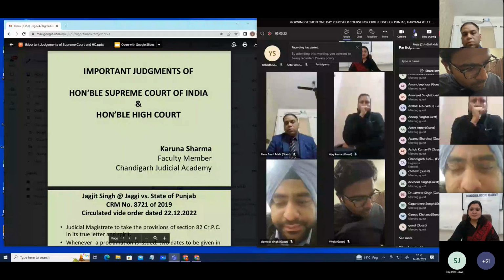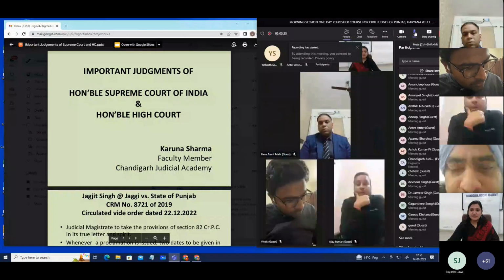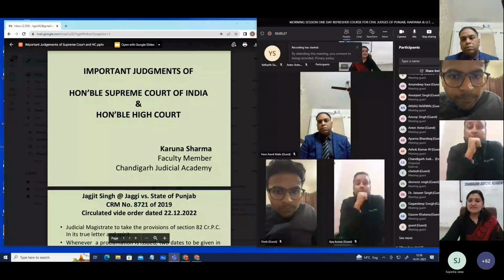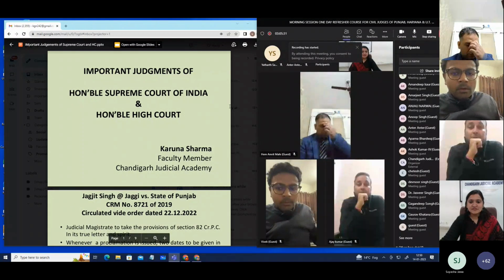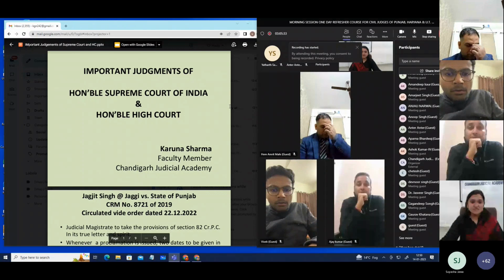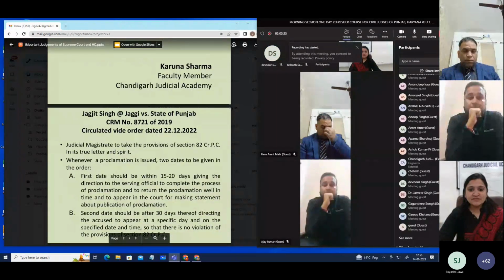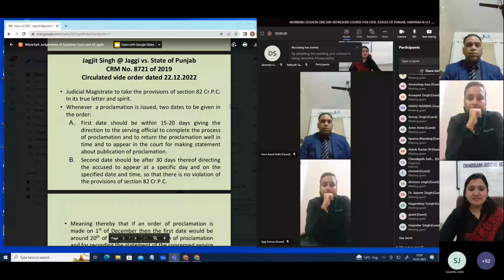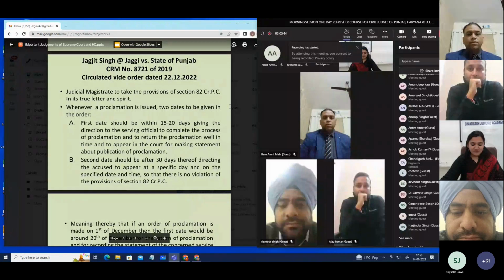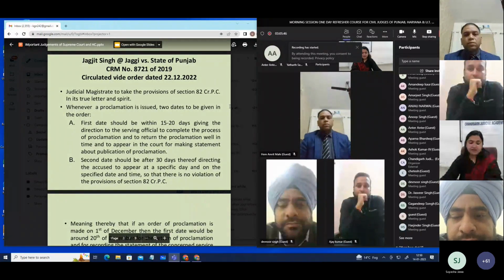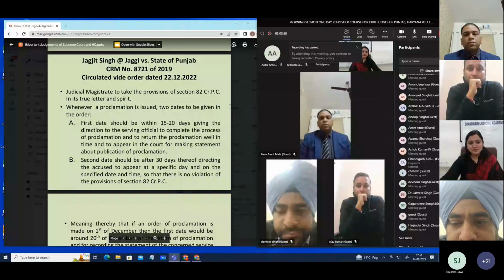We will be dealing with the important judgments of Honorable Supreme Court of India and Honorable High Court in this session. So I have taken out few important judgments. Some of them are the circulated judgments. So the first one, as you can see on the screen, is Jagjit Singh alias Jaggi versus State of Punjab. This is circulated by order dated 22nd of December 2022.